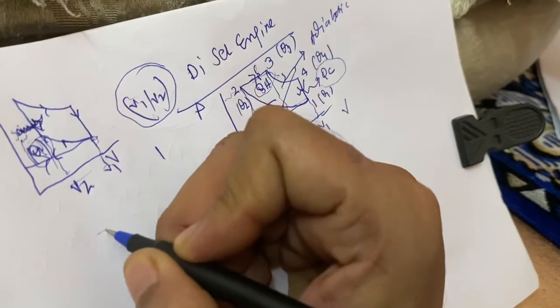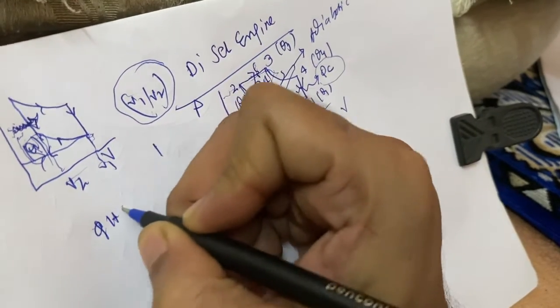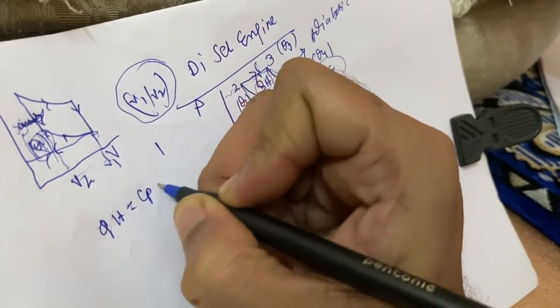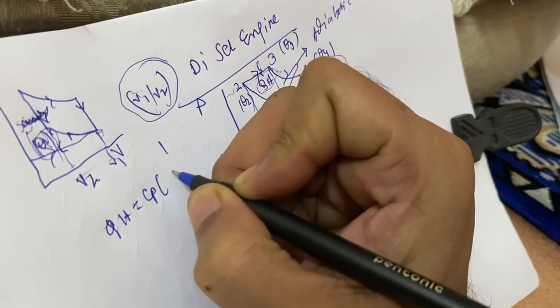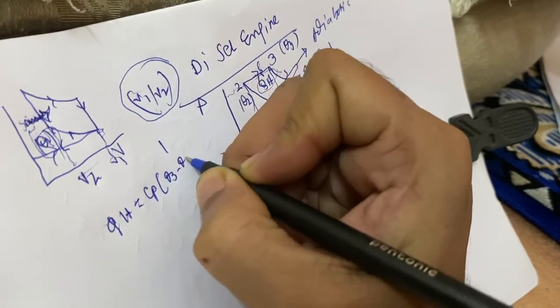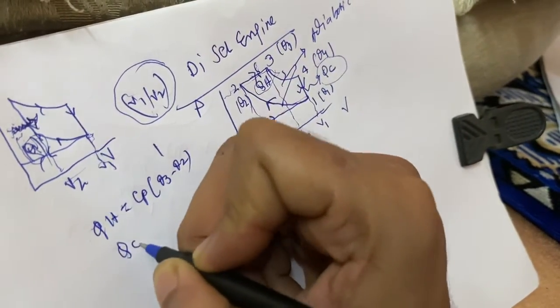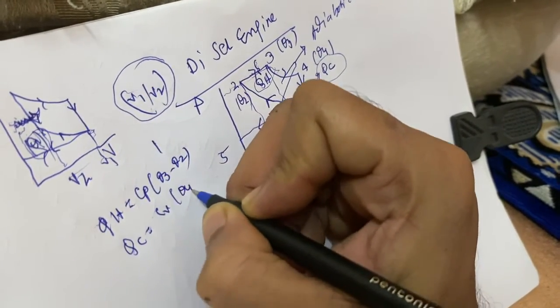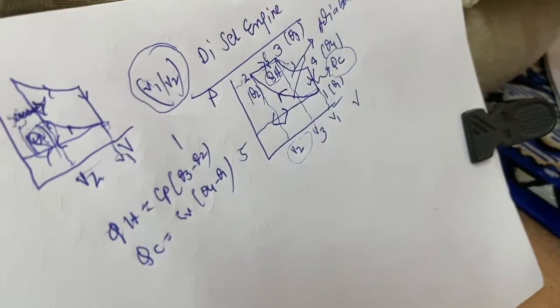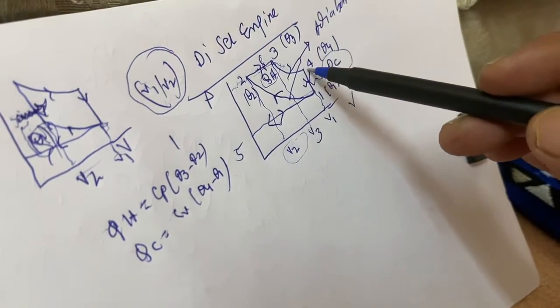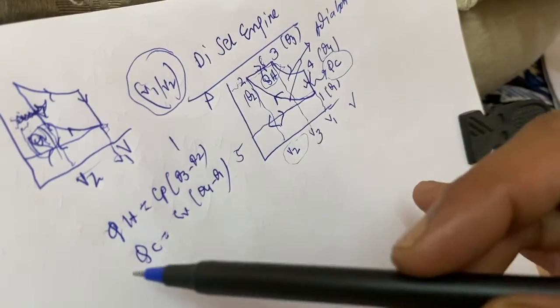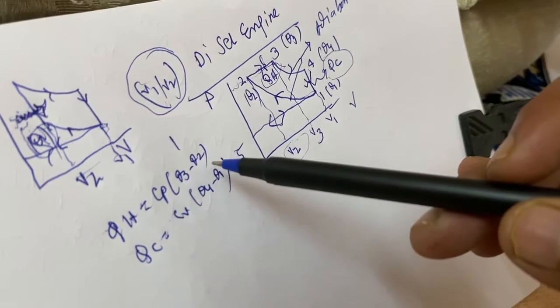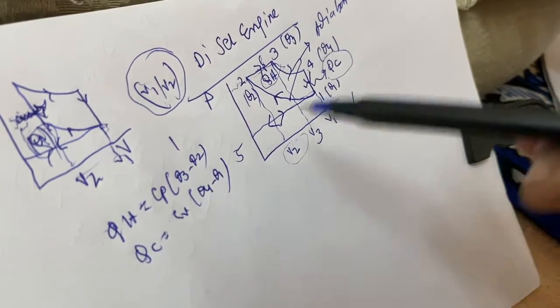Here you see QH is equal to Cp times theta 3 minus theta 2, and QC is equal to Cv times theta 4 minus theta 1. The 4 to 1 process is at constant volume, the 2 to 3 process is at constant pressure.